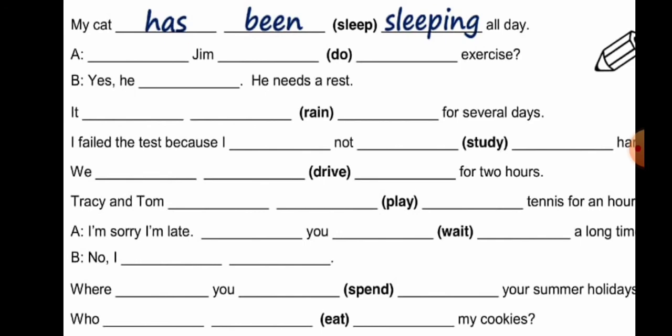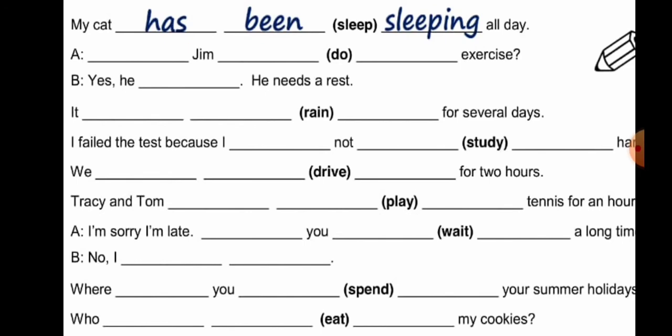Yes. He has been doing. He needs a rest. It has been raining for several days. He failed the test because, as I is there, you have to use have.